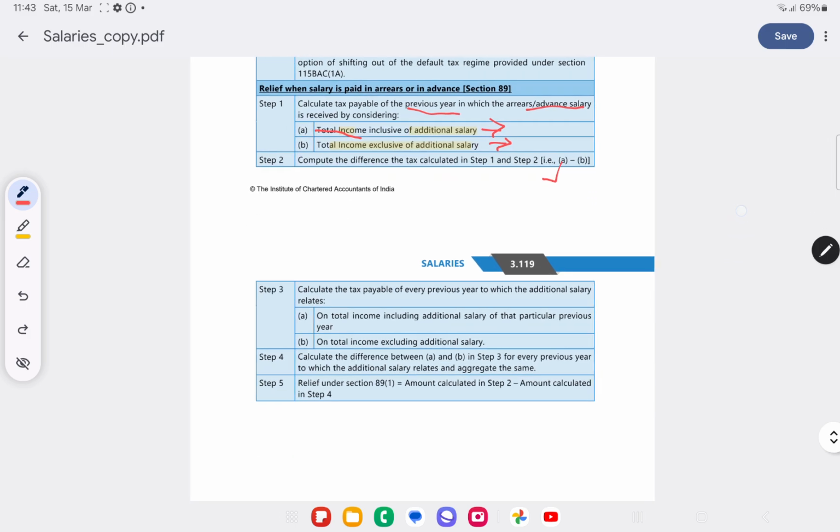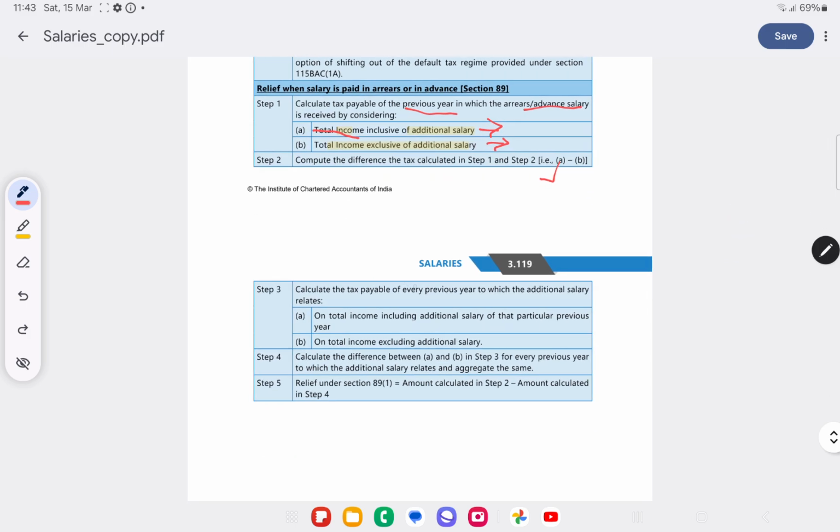This is A minus B. Now calculate the tax payable for every previous year to which additional salary relates, on total income including additional salary of that particular previous year. So total income including additional salary, what would have been the tax, and total income excluding additional salary, what would have been the tax. Calculate the difference between A and B in step 3 for every previous year to which additional salary relates and aggregate the same. Relief under section 89(1) will be the amount calculated in step 2 minus the amount calculated in step 4.